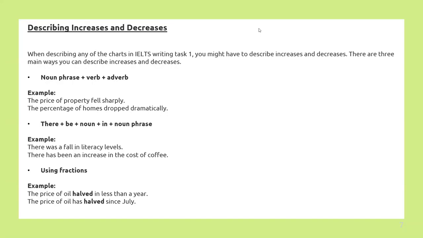All right, now let's have a look at describing trends, how we can describe the trends. Earlier we took describing increases or decreases. This time, how we can describe the trends. The same increase or decrease is a part of describing trend.